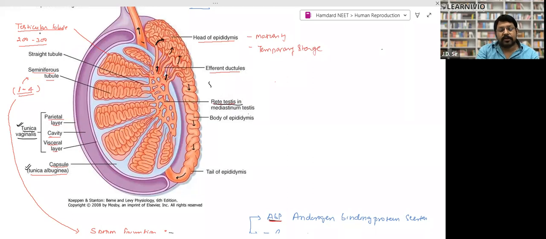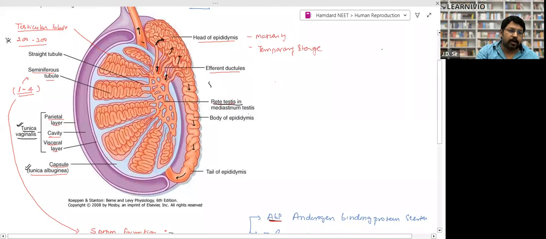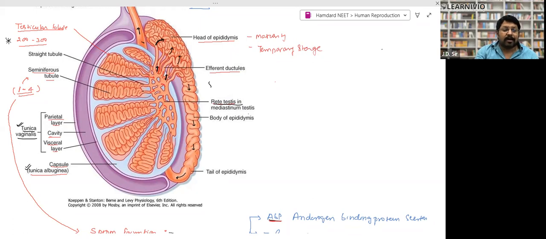Now, this is the question. How many testicular lobes can be found in a testis? The number of testicular lobes can be 200 to 300 in a testis, right? That is the first one, right? Inside each testicular lobe, there are some folded pipelines or folded structures.